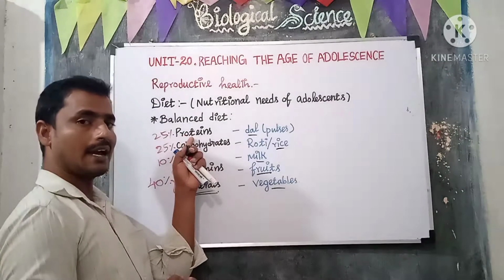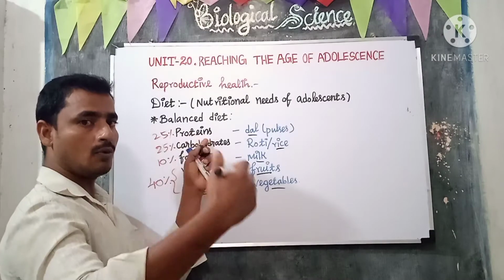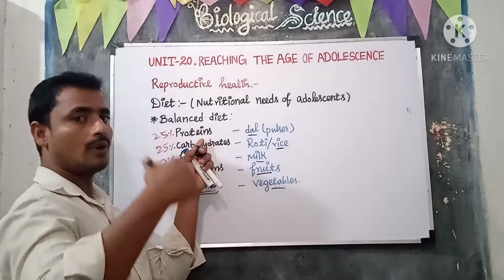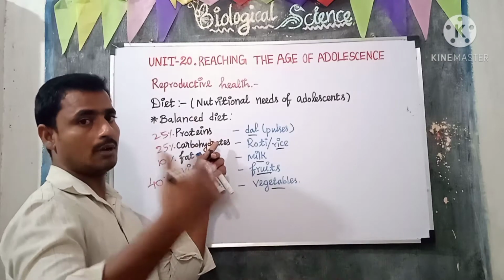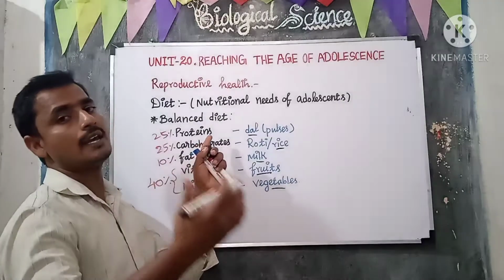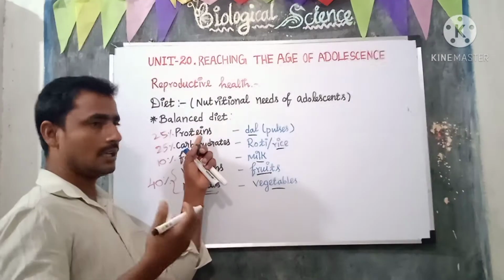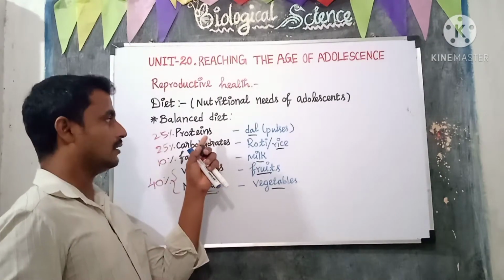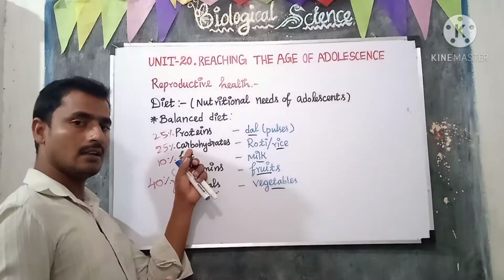Proteins are needed for body growth. During the adolescence age we have rapid body growth, so we need a greater amount of proteins. That's why we have to take protein based food. Even sprouts, we can eat sprouts, which contain protein. And carbohydrate is the energy giving food.